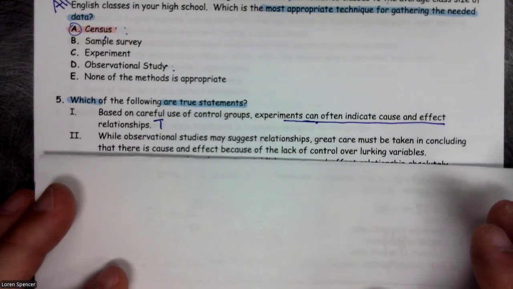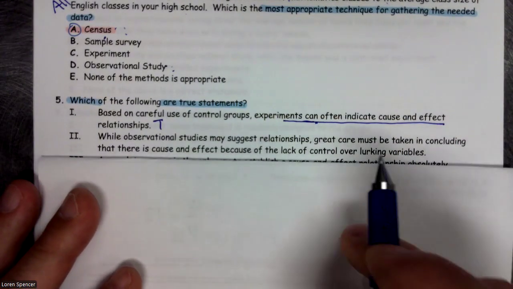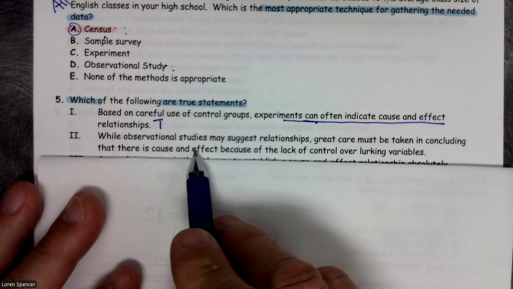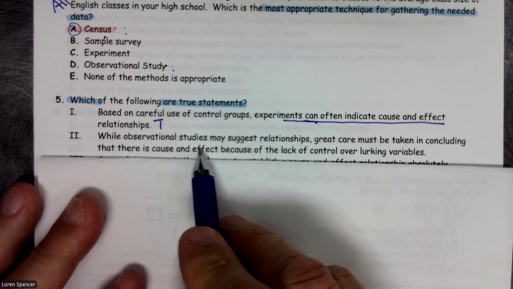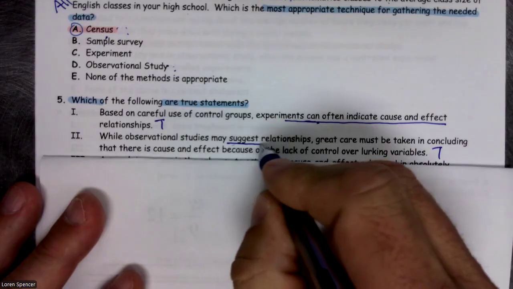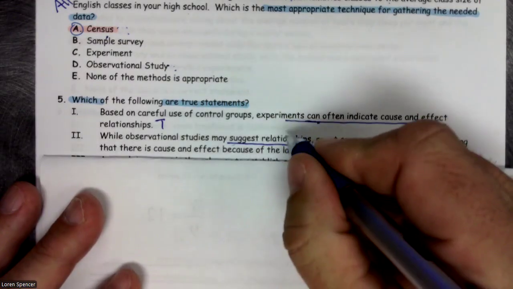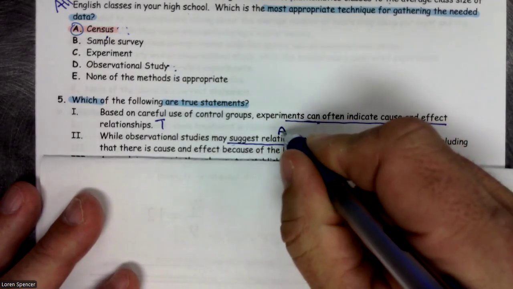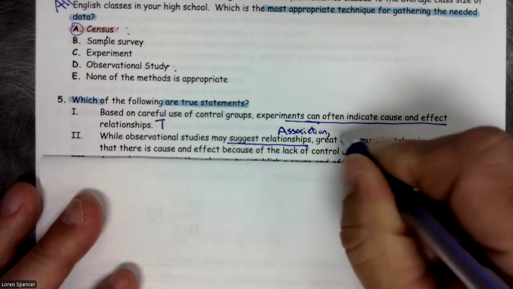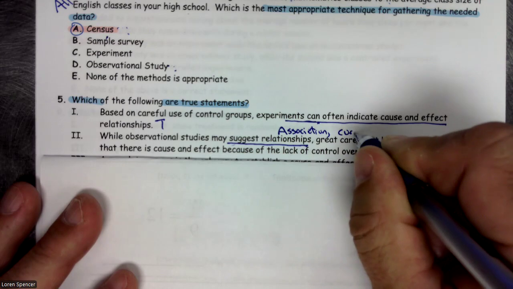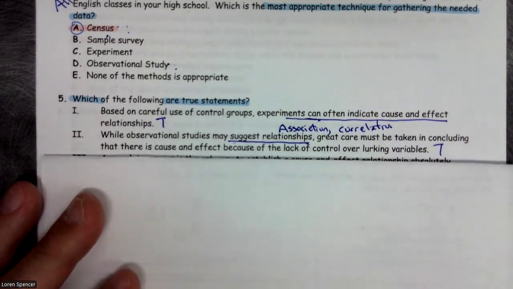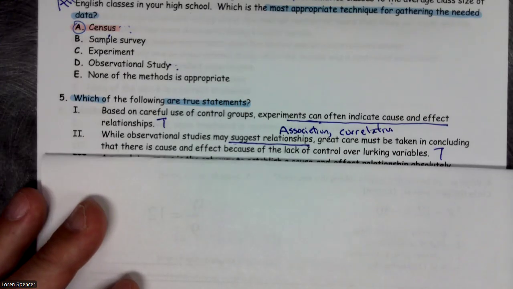While observational studies may suggest relationships, great care must be taken, including cause and effect. Yeah, we should not conclude cause and effect. So this is also true. They can definitely suggest relationships. They can suggest associations. And they can suggest correlation. But we can't conclude that there's a cause and effect.